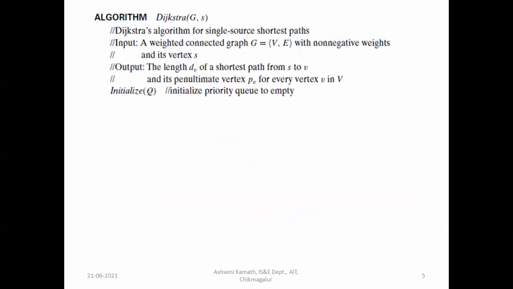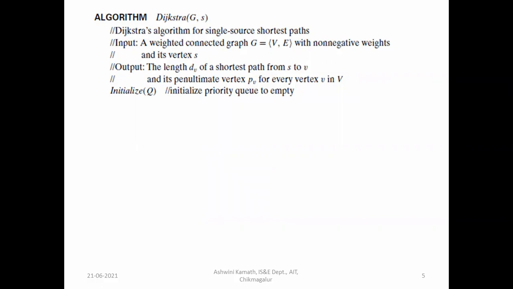Then let us discuss Dijkstra's algorithm. Algorithm Dijkstra(G, s): Dijkstra's algorithm for single source shortest path. This is the aim of the algorithm. It is for single source shortest path, that is, from a single source it will find the shortest path to all other vertices in the graph.